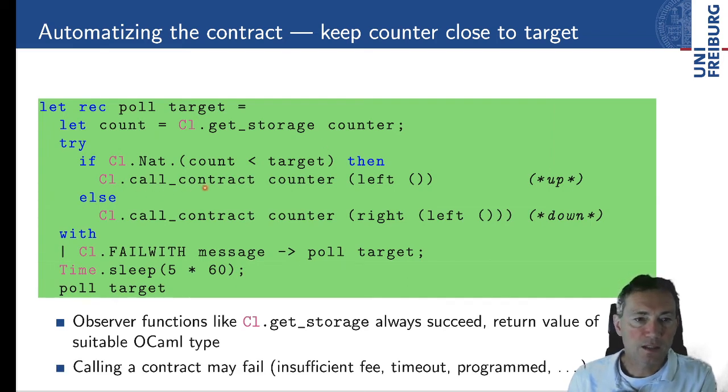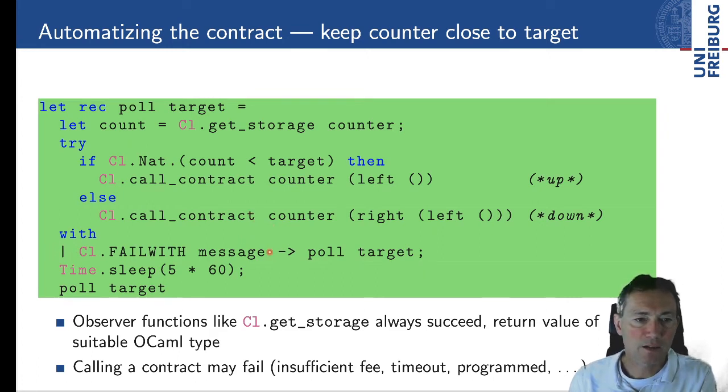Then there are other functions like call contract. Call contract is also fully typed. It takes the counter handle and then it knows, okay, now I need to take something of the parameter type, mapped to OCaml again. In this case, left unit means we are selecting the up entry point, right and left unit means we are selecting the down entry point. The different thing now is that these contract calls may fail, maybe because we're not paying enough, maybe there is some timeout in the system, or there can also be some sort of programmed failures.